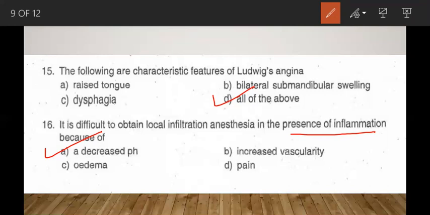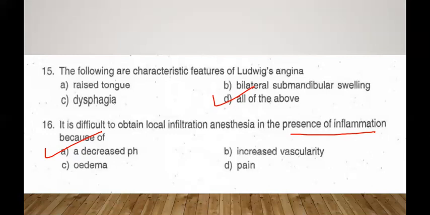In the presence of inflammation, that is in acidic pH, where pH is less, local anesthetic agents are less ionized and therefore not able to penetrate the tissues as effectively. So it is difficult to obtain local infiltration anesthesia in presence of inflammation because of a decreased pH. Moving to the next question.